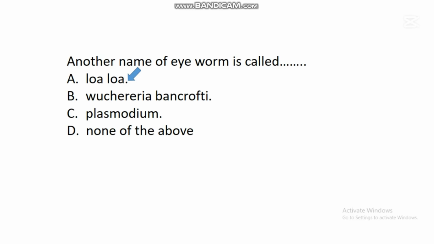So studies have shown that there is a filaria worm known as Loa loa that resides in the eye, and this worm can cause some problems in the eye. So it is one of the parasites that disturb humans.